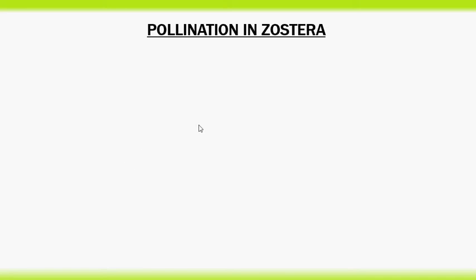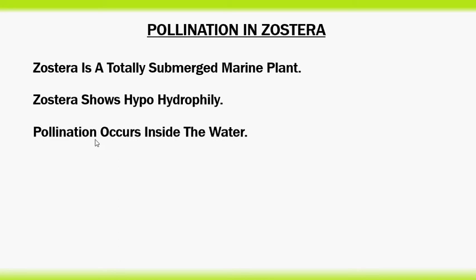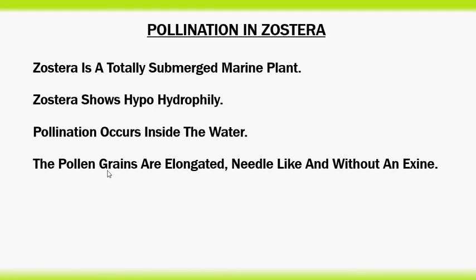Pollination in Zostera. Zostera is a totally submerged marine plant. Zostera shows hypohydrophily. That means pollination occurs inside the water. The pollen grains are elongated, needle-like, and without an exine. Exine is the outer wall of the pollen grain. We already studied this during the structure of pollen grain.